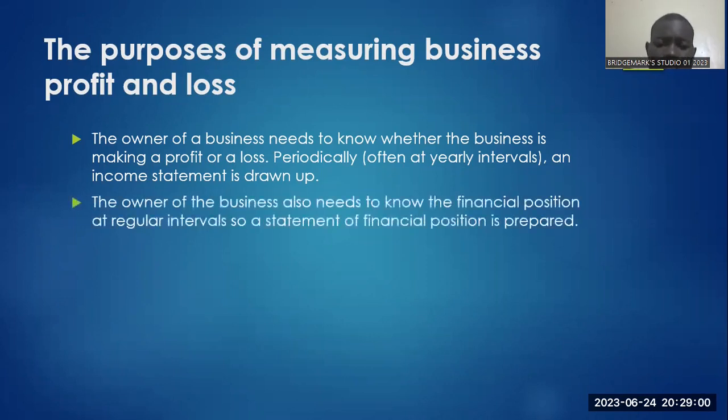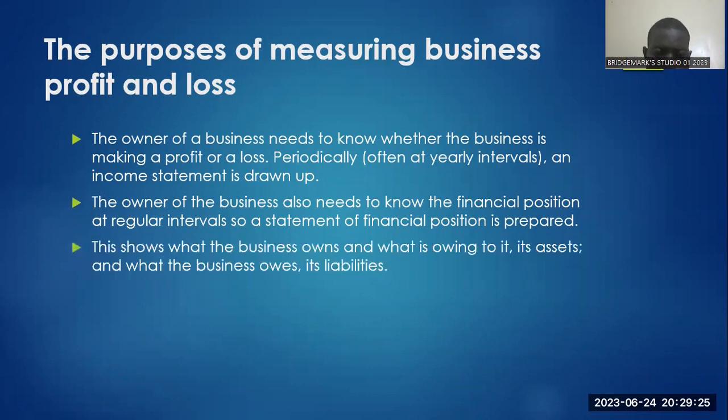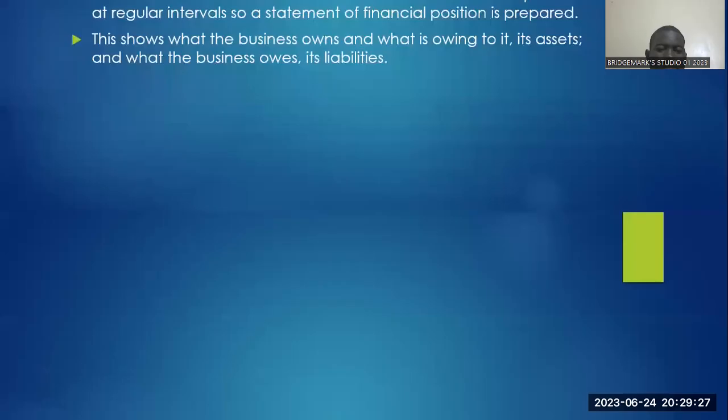The other thing which you need to know about measuring the profit as well as the losses of the business is the financial position, right? How are you going to know the financial position? It is through what we call the statement of financial position, where you weigh the assets compared to the liabilities. All right, students, we are doing fine at this moment. Let's proceed.